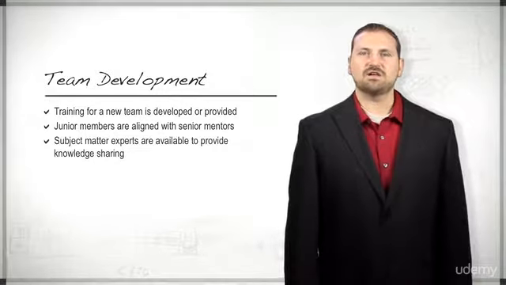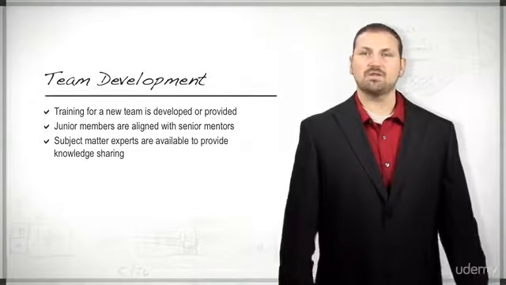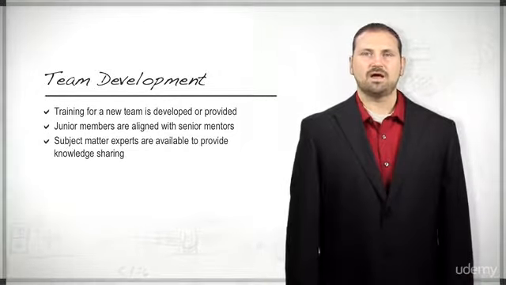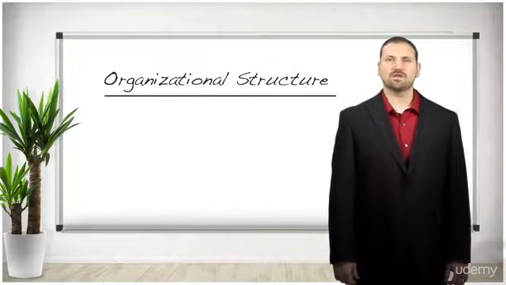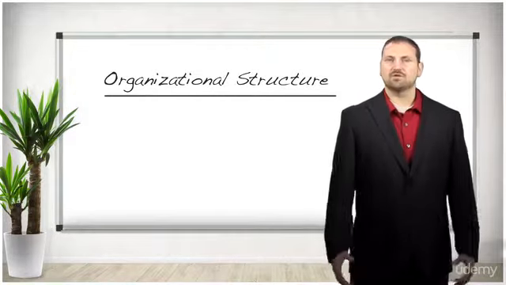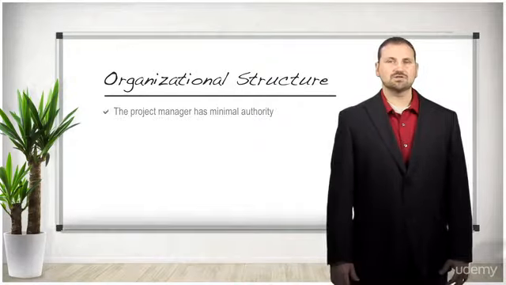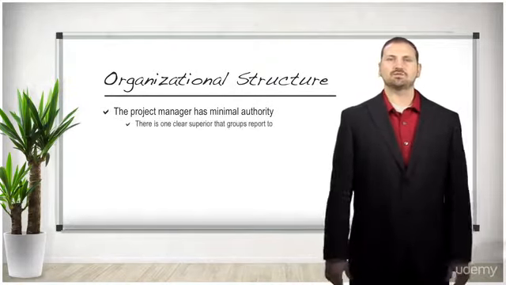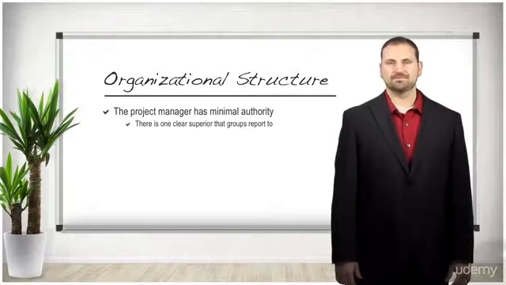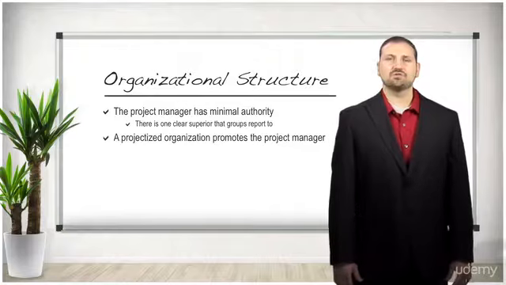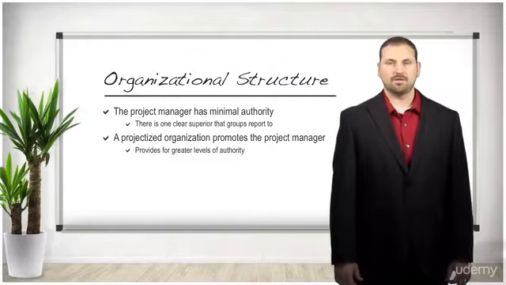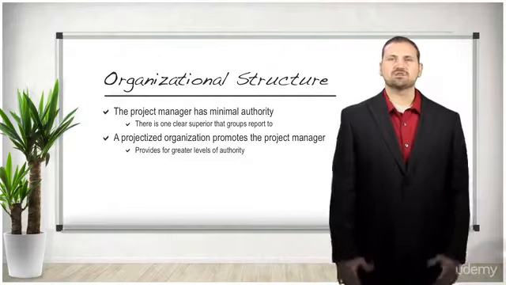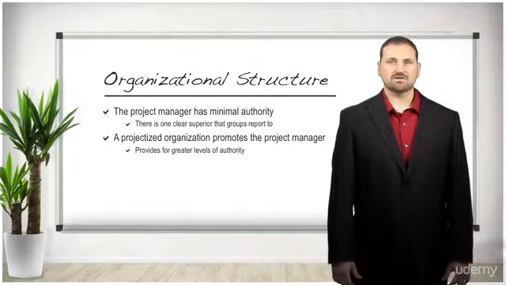The management and oversight of the team depends upon the type of organization and the matrix in place between project manager and the functional units within the organization. The project manager should identify the type of organizational structure in place and ensure that their effort fits within that type of organization. For example, within a functional organization, the project manager has minimal authority and there's no one clear superior that the groups report into. Now, a projectized organization promotes the project manager and provides for greater levels of authority and autonomy. Between the two are organizational structures that range from weak to balanced to strong matrices.